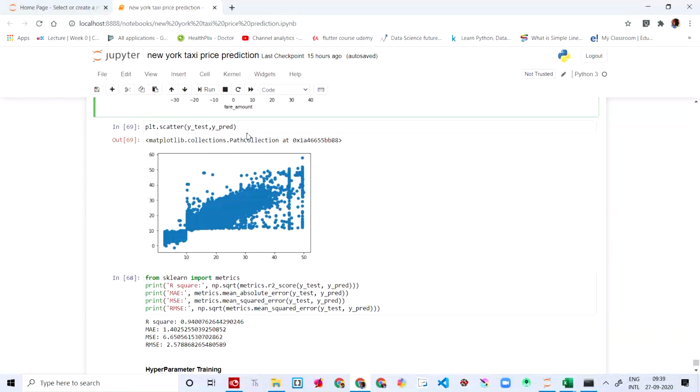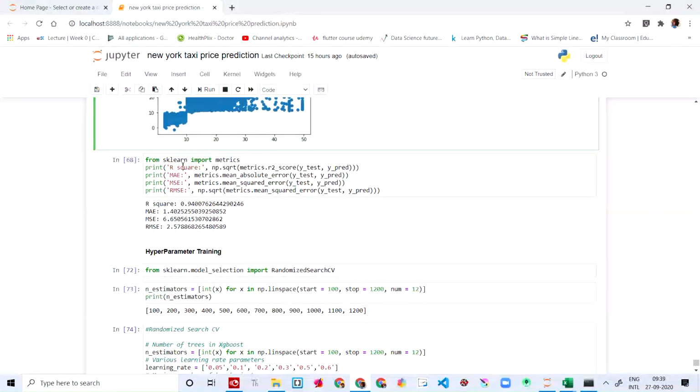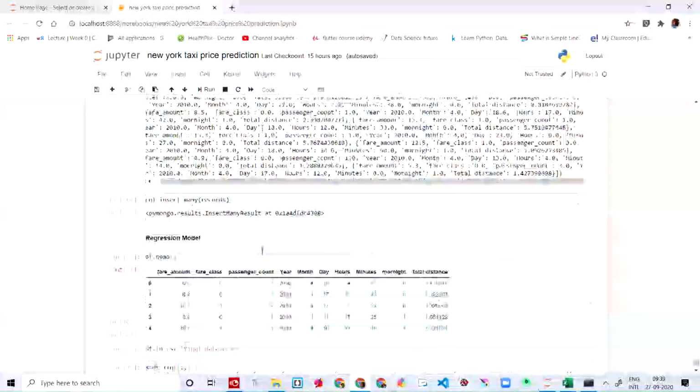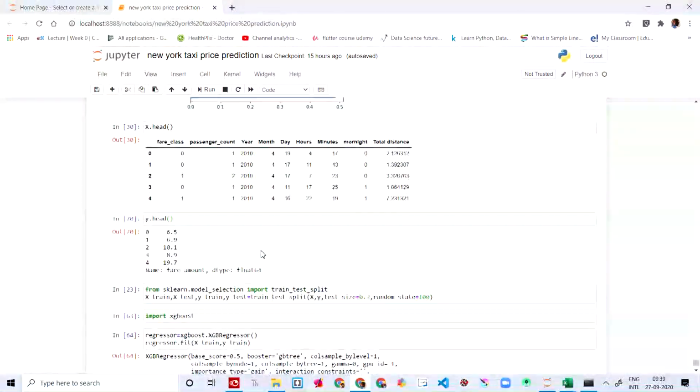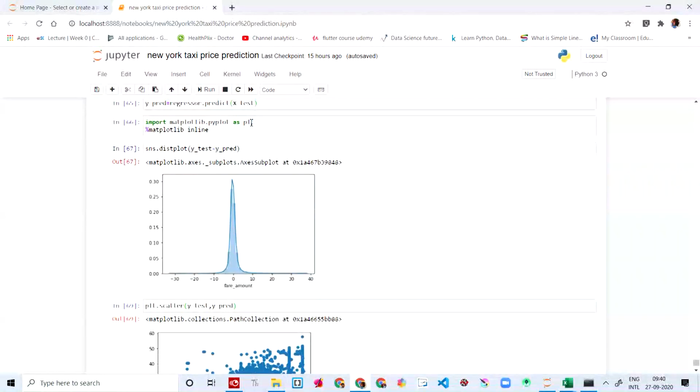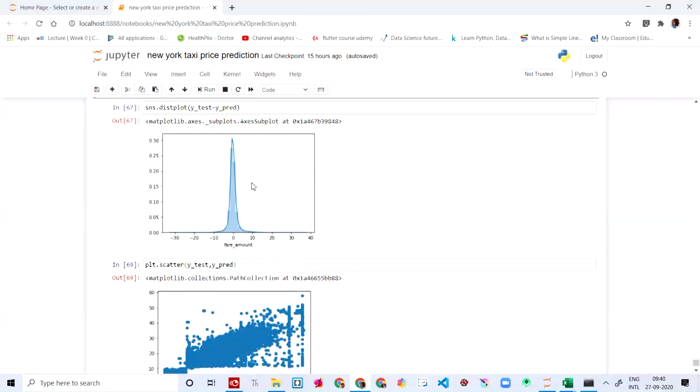This is another one for the X test and Y predict. You can see X test and Y predict. First, before doing all these things, you have to import the metrics. This was the main one, as we saw a large amount of data, the one we needed. And then you had to fit this. The predicting one is the main.